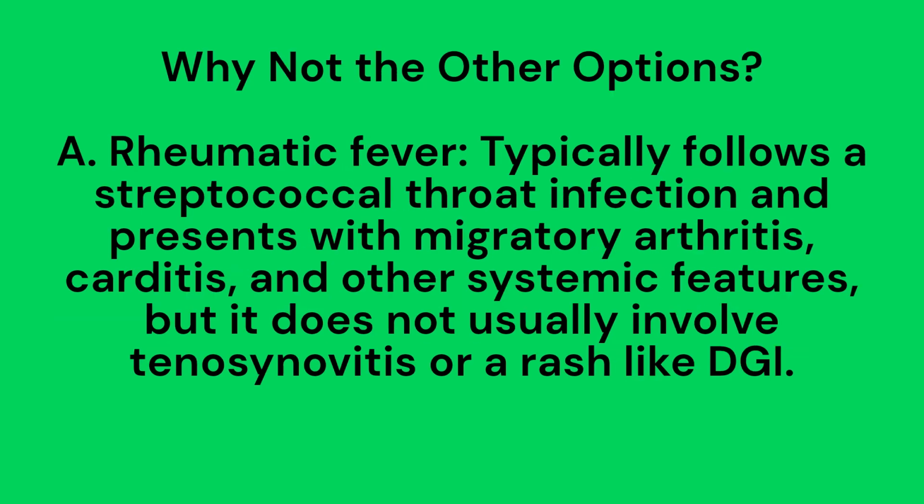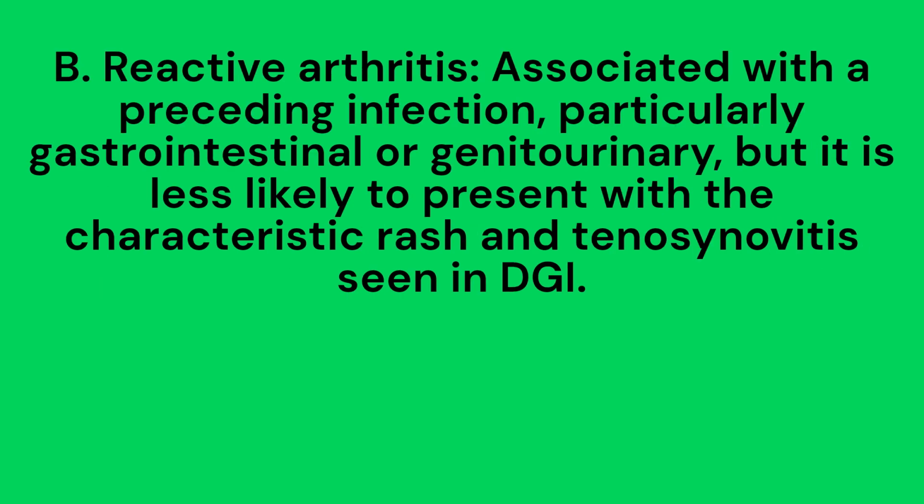Why not the other options? A. Rheumatic fever typically follows a streptococcal throat infection and presents with migratory arthritis, carditis, and other systemic features, but it does not usually involve tenosynovitis or a rash like DGI. B. Reactive arthritis is associated with a preceding infection, particularly gastrointestinal or genitourinary, but it is less likely to present with the characteristic rash and tenosynovitis seen in DGI.